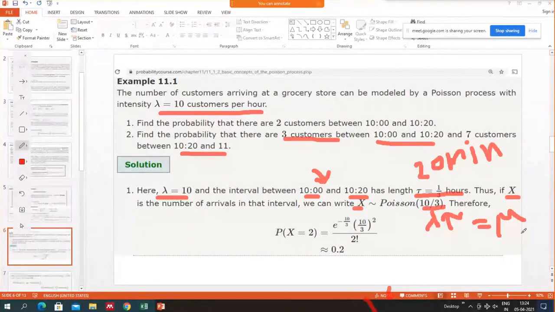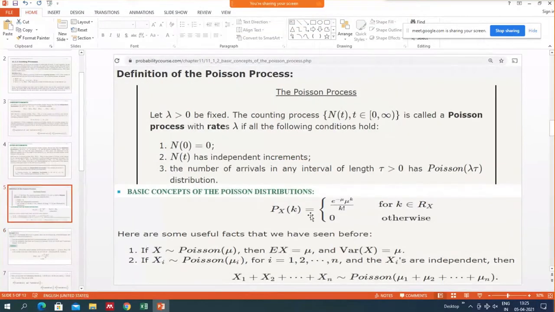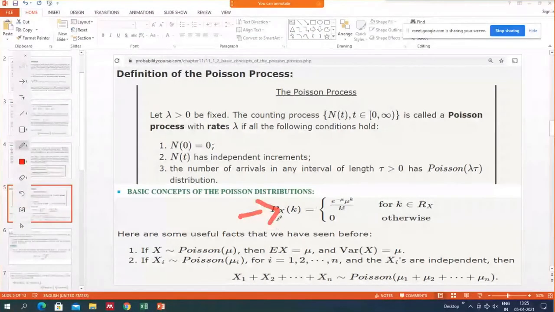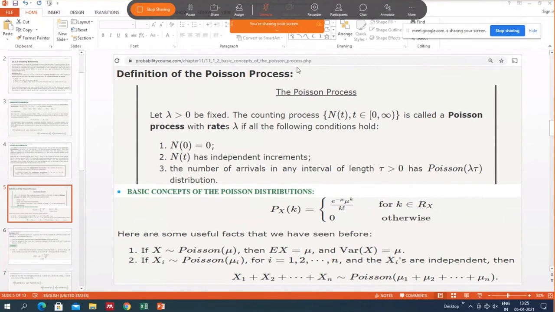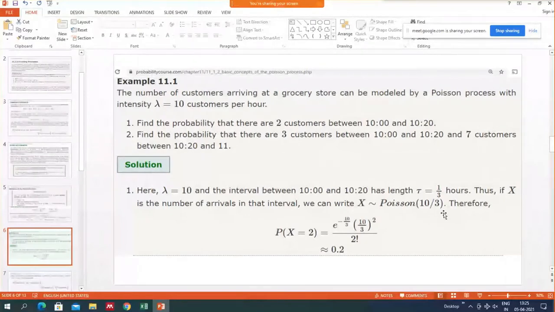Okay. And then if x follows the Poisson mu distribution, we write the probability mass function like this. So this is the probability mass function for the Poisson distribution: P(X = k) is e raised to power minus mu, mu raised to power k upon k factorial, if x follows Poisson mu. So here in this problem, our mu is 10 upon 3.